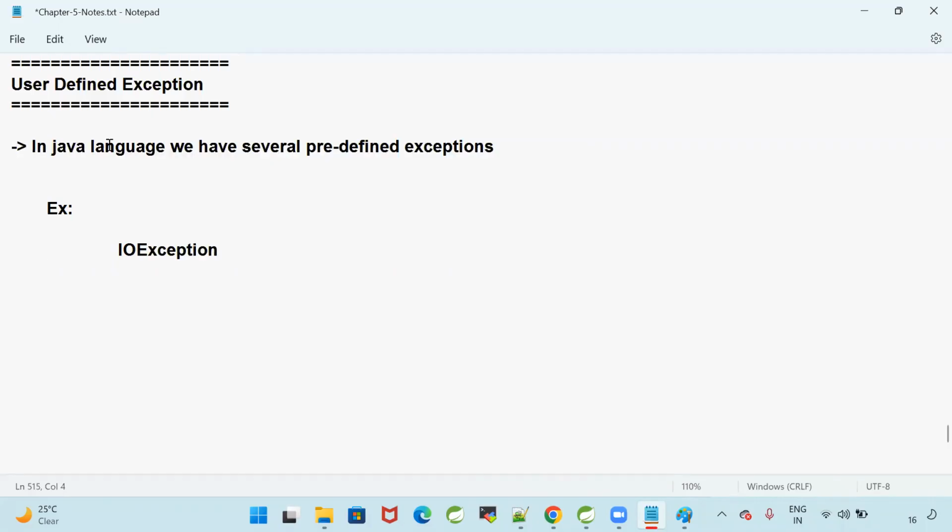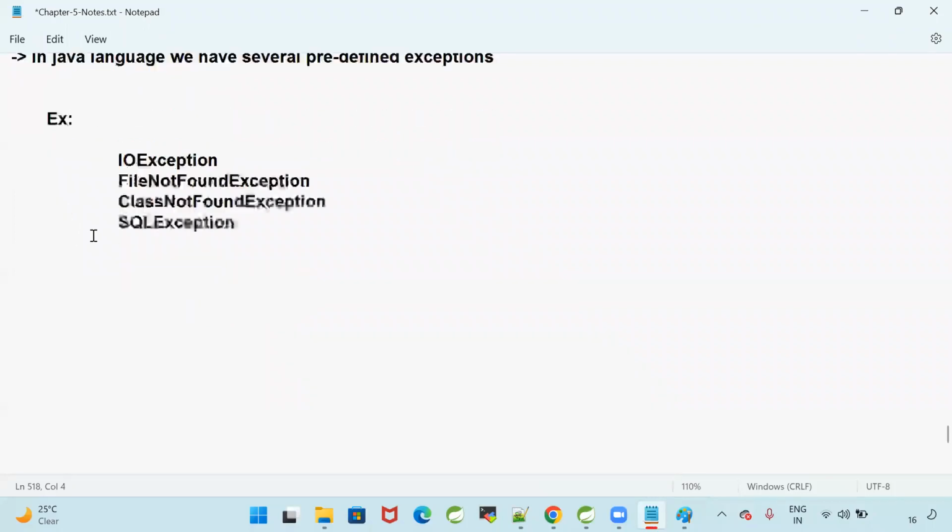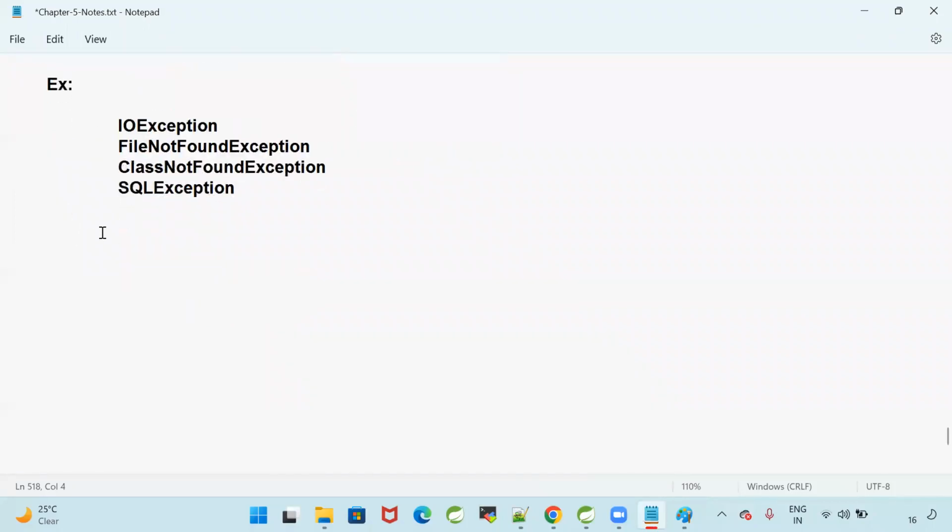Next one, file not found exception. Then we can go for class not found exception, and I can go for SQL exception. Okay, so IO exception, file not found exception, class not found exception, and I can go for arithmetic exception.